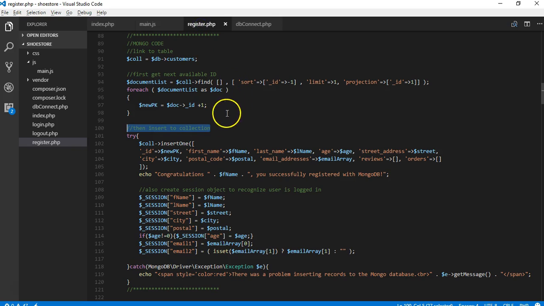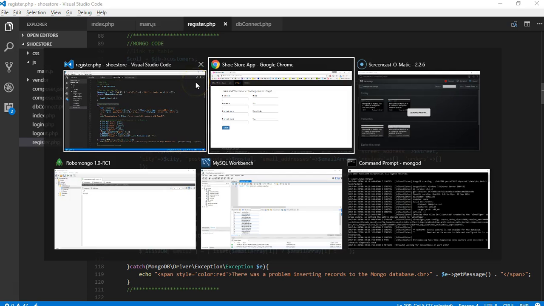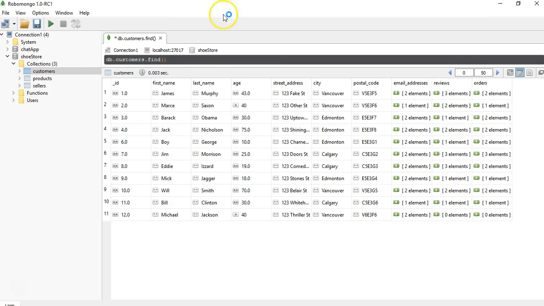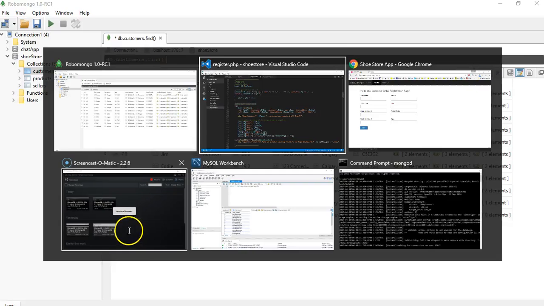So, in the previous video, we did the code to find in our Mongo database, if I just use db.customers.find so we can see the whole table, the maximum ID, the max value for the ID field, because this underscore ID is our primary key.